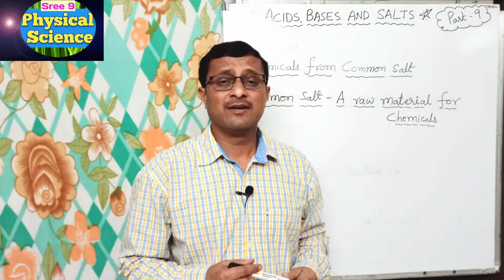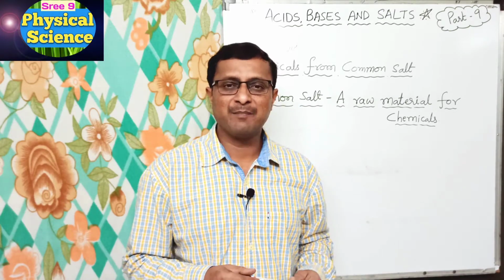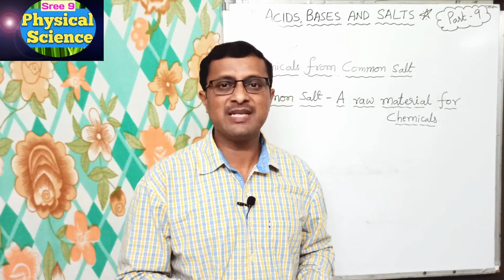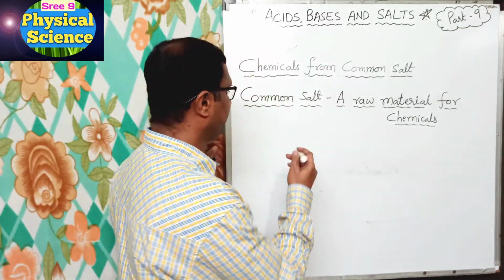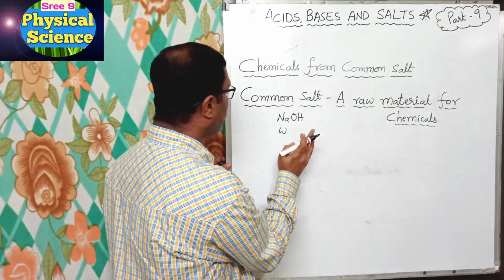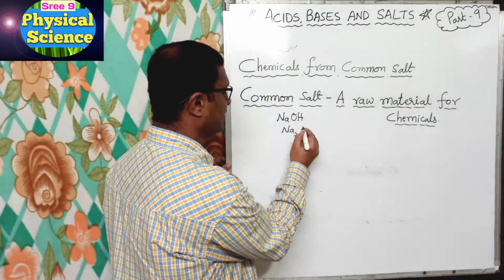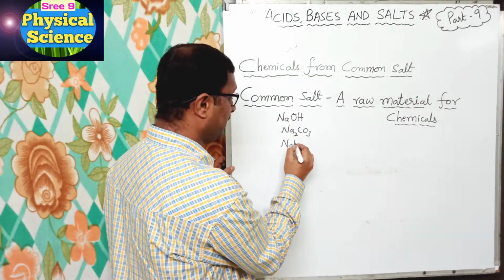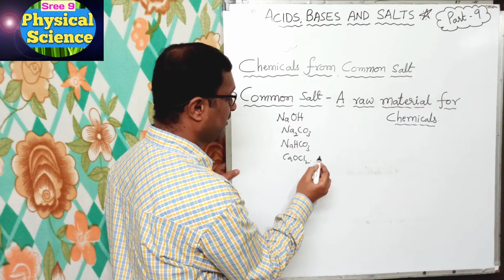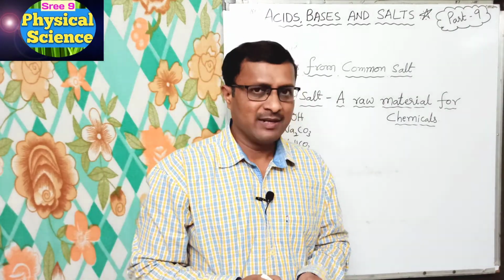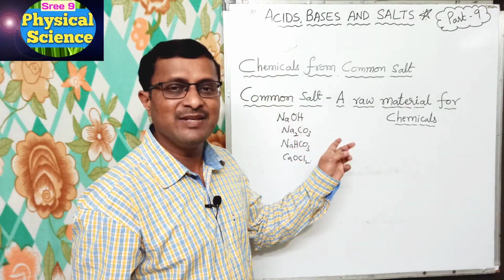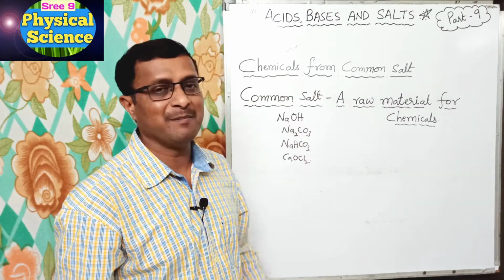See, many materials are made from common salt, or common salt is a raw material for many materials of daily use, such as sodium hydroxide, washing soda, that is sodium carbonate, baking soda, sodium bicarbonate, bleaching powder, that is calcium oxychloride, and many. Okay. Now let us see how the one material is useful for making so many materials.